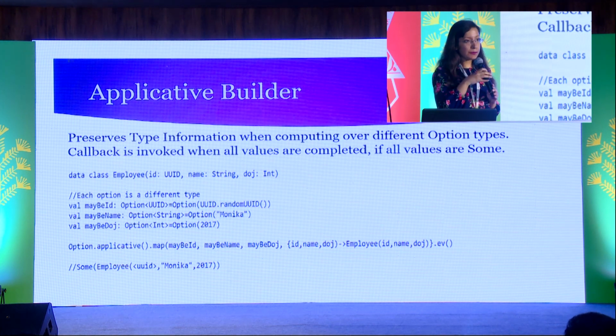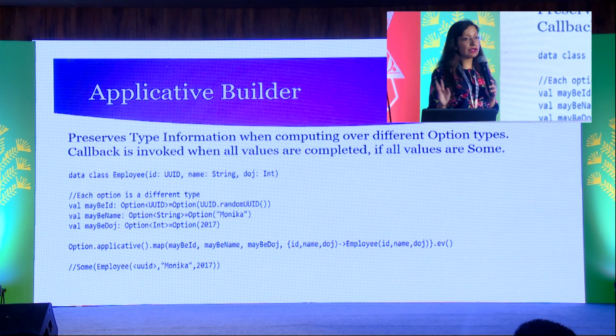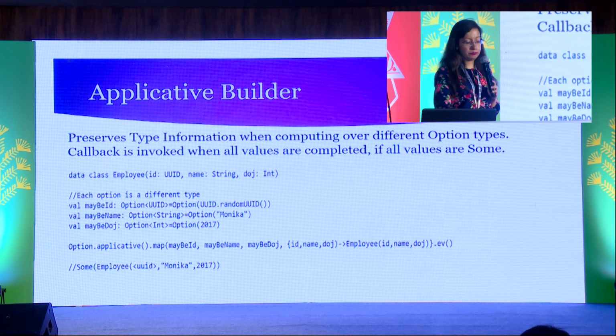The USP of applicative builder is that it preserves type information when computing over different option types, and once all the values are completed, the callback is invoked. So it happens when the values are Some. If either of the values is None, it will give the output as None. It does not work on None.